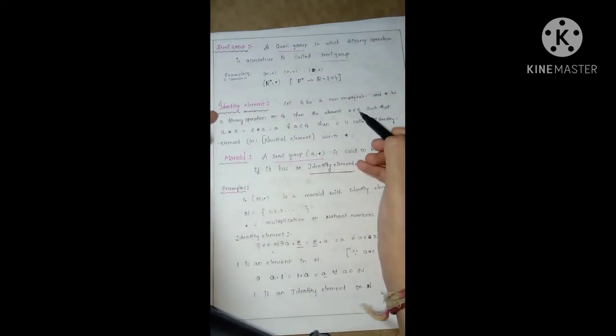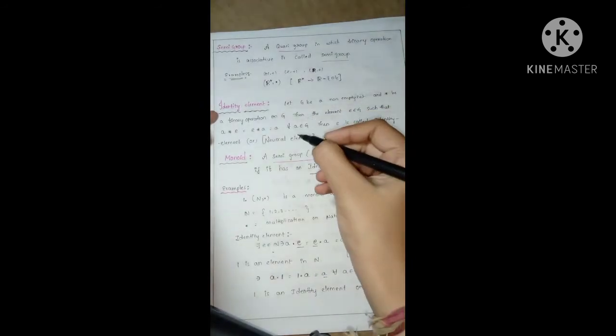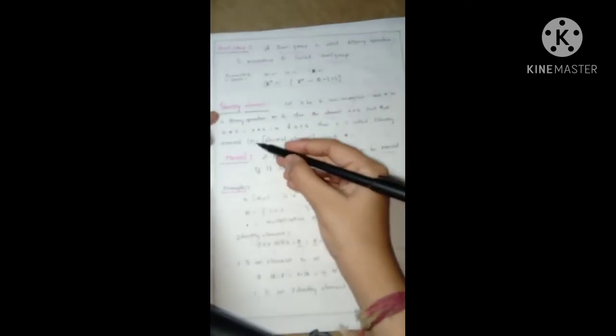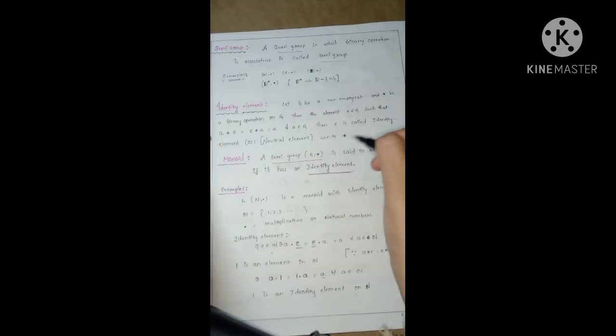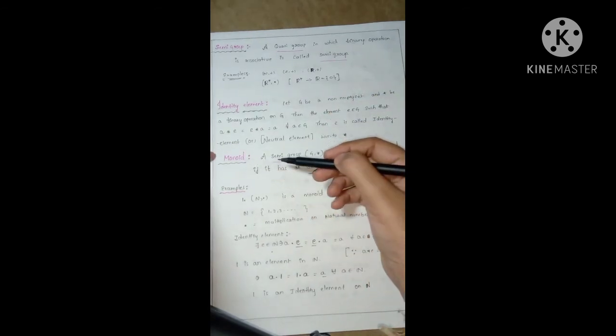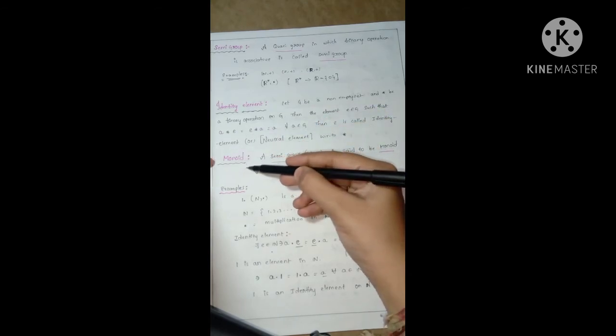Then any element E belonging to G such that A star E equals E star A, which equals A for all A belonging to G, then E is called the identity element or neutral element with respect to star. Before going to the examples, let's see the definition of monoid.